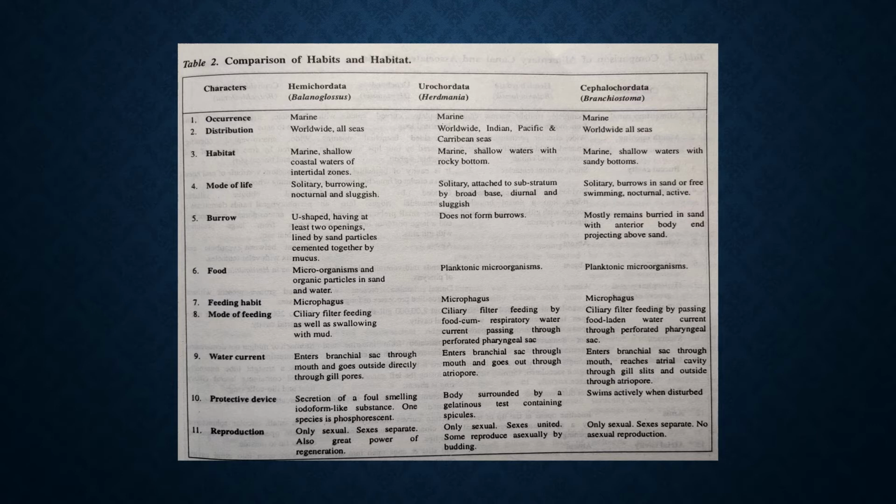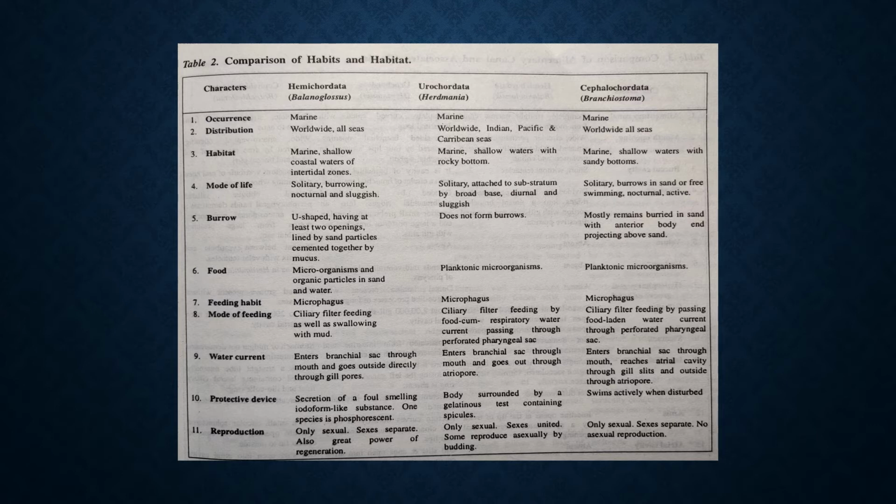And it is filter feeding. When the water enters the mouth, it is filtered by some mechanism, and the mode of feeding is also swallowing with mud. So along with the mud, it takes the feeding particles inside the body.